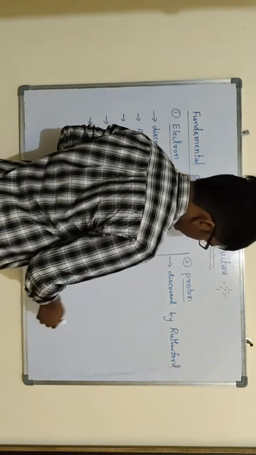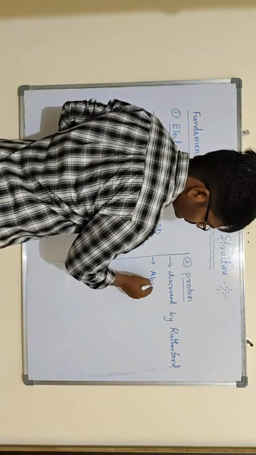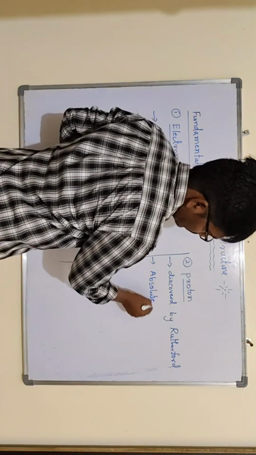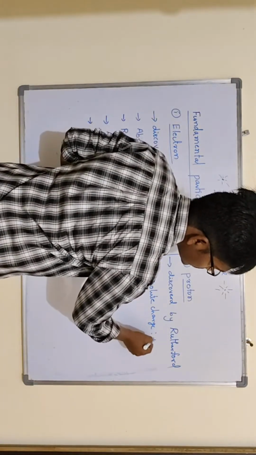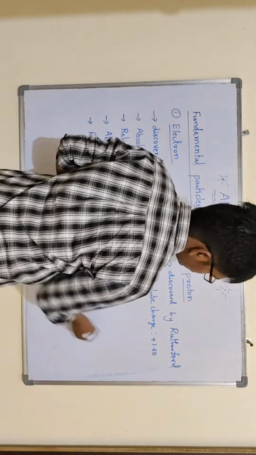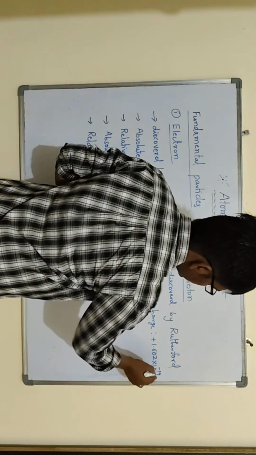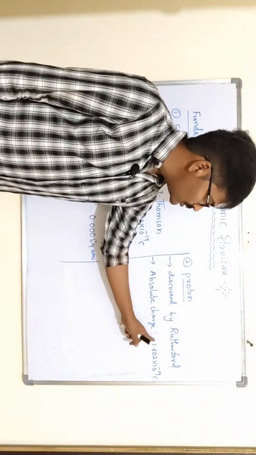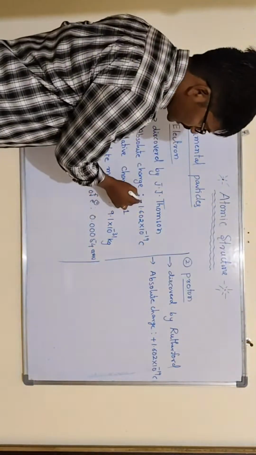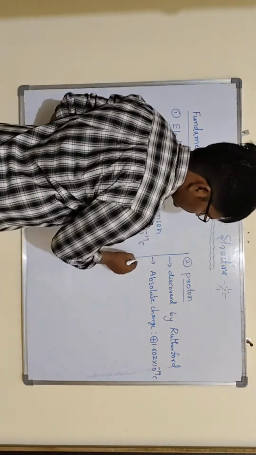Then absolute charge, that is plus 1.602 into 10 to the power of minus 19 coulombs. Look at electron absolute charge and proton absolute charge, both are the same. The sign is different: here minus charge, here positive charge.